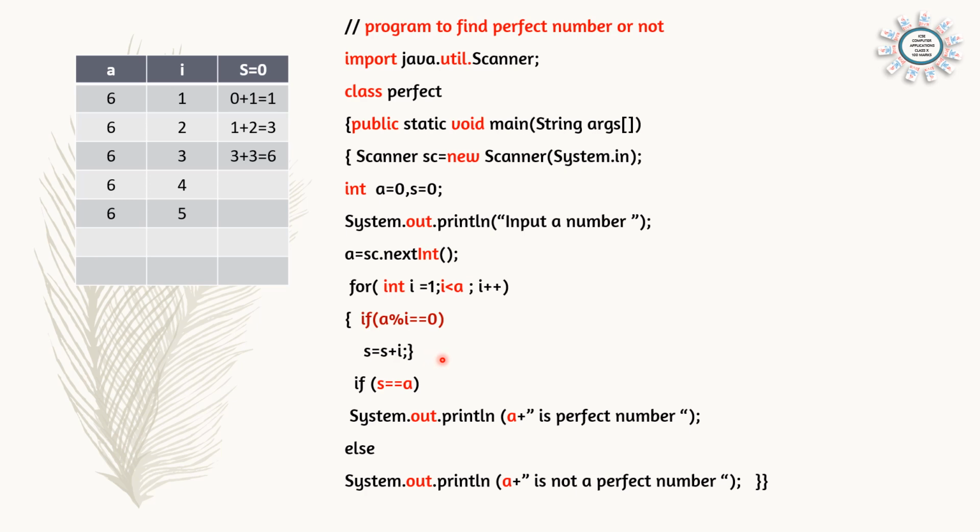Close the for loop. And now check if s == a. That means the value of s and a are same. It is a perfect number. In this case, a is 6 and the value of s is 6. Both are same. That means output will be 6 is a perfect number. And suppose we are inputting 10. The sum of factors will be 8 as we have shown. So in that case, output will be 10 is not a perfect number. So this way we can find whether a number is a perfect number or not.